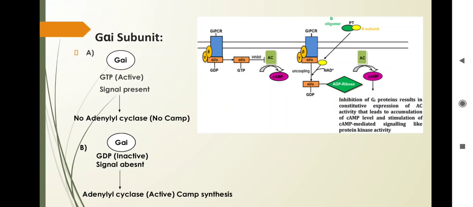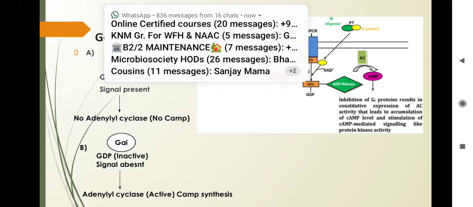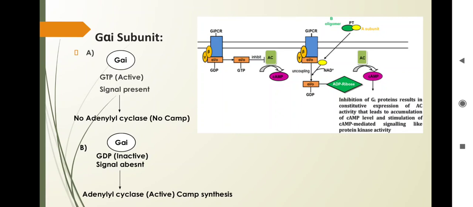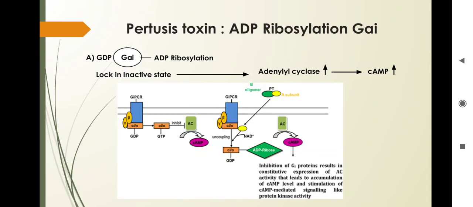And when the signal is absent, G alpha I is in the GDP form, in the inactive state, and it allows adenylate cyclase activity, which shows continuous stimulation of cyclic AMP. So this is the simple effect of G alpha I. But after the modification of ADP ribosylation of G alpha I, it shows the pertussis toxin. Now what is meant by pertussis toxin? It is caused by Bordetella pertussis, which colonizes the respiratory tract and causes whooping cough.